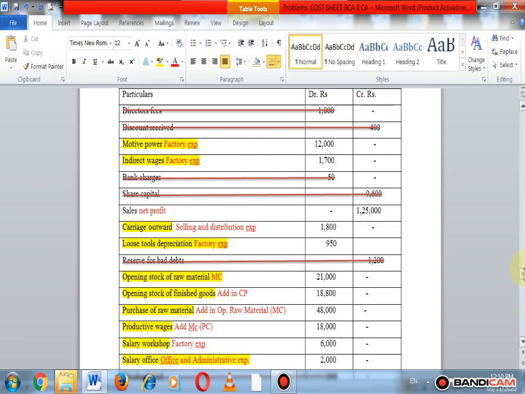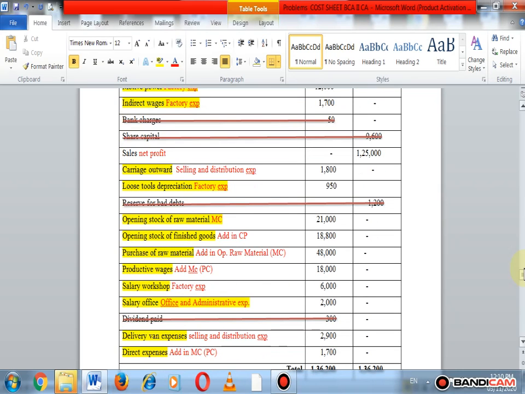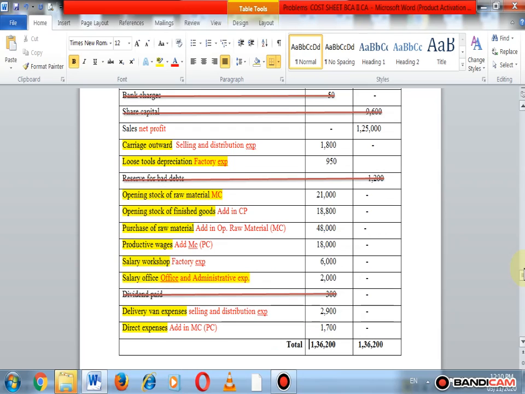Bank charges is also related to financial accounting. Share capital is also related to financial accounting. Reserve for bad debts is also related to financial accounting, because any provision, any reserve should not be taken into consideration while preparing the cost sheet. And dividend paid is also related to financial accounting, so it is also ignored from the cost sheet.